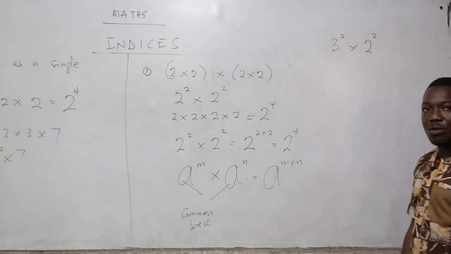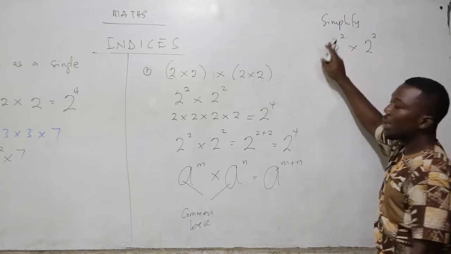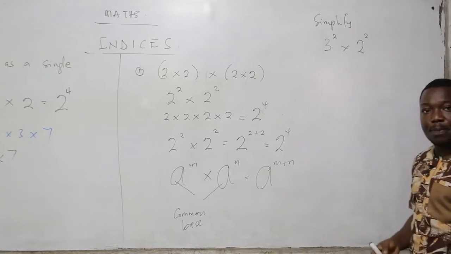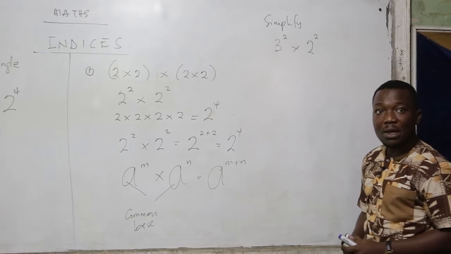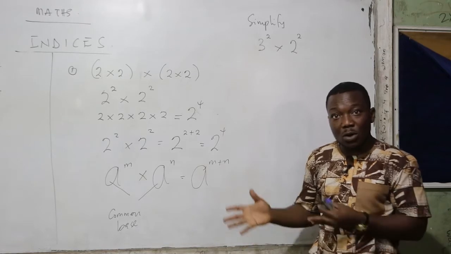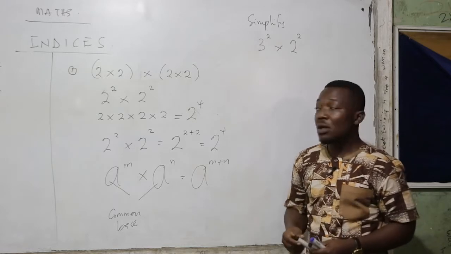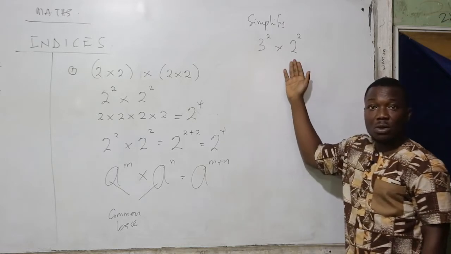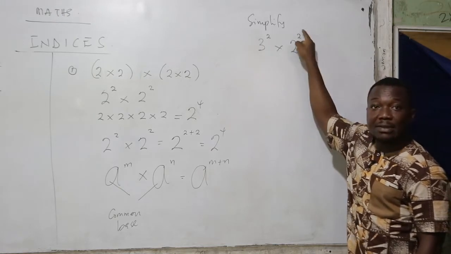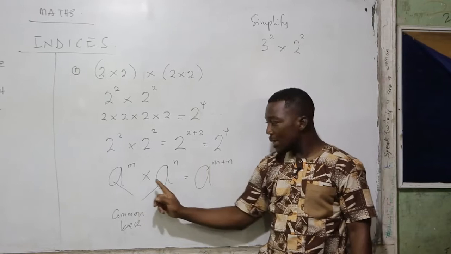Now, if you look at this particular question, simplify 3 squared times 2 squared. Here, if you are not really looking at the law that we just read, it means you are not law abiding. And if you are not law abiding, you cannot really get this concept right. The law says the bases are the same. It means these two, we cannot apply the law. The bases are not the same, even though the exponents are the same. The law really focuses or emphasizes on the bases.